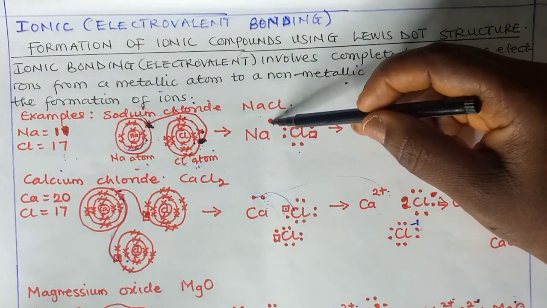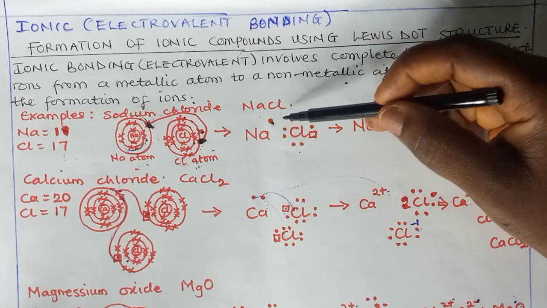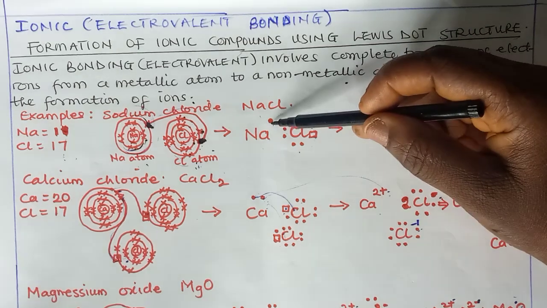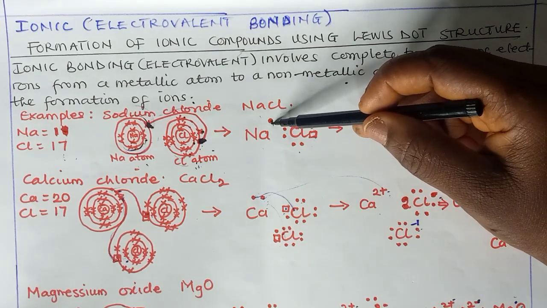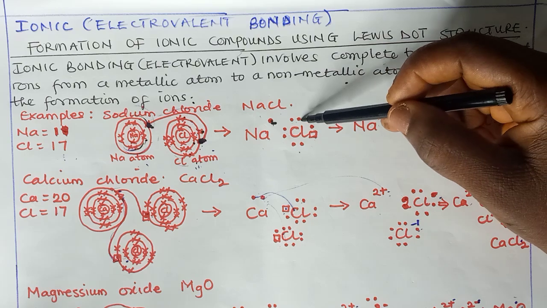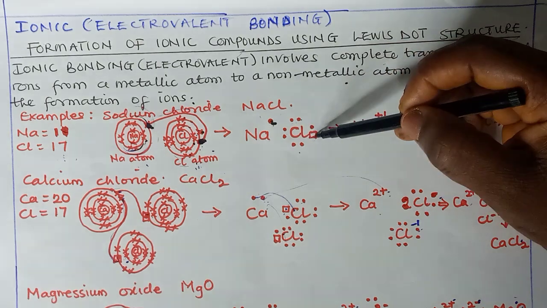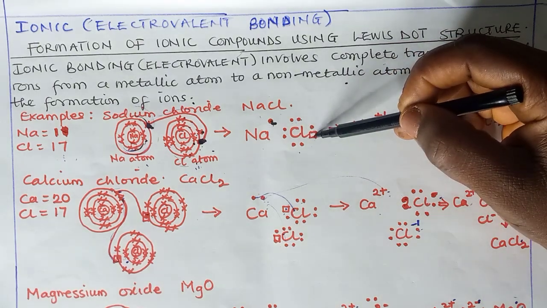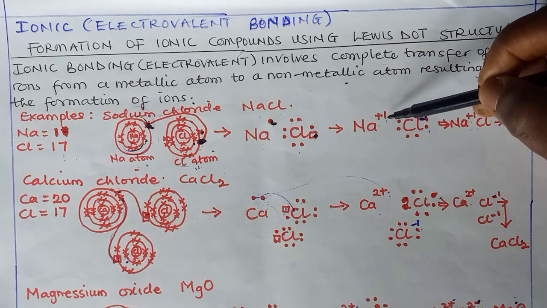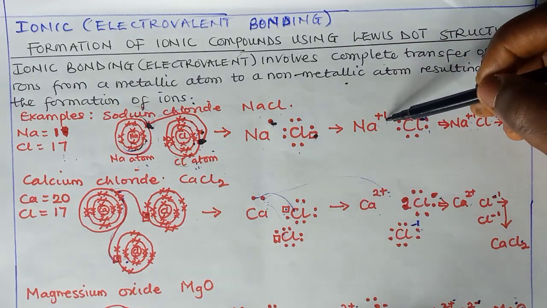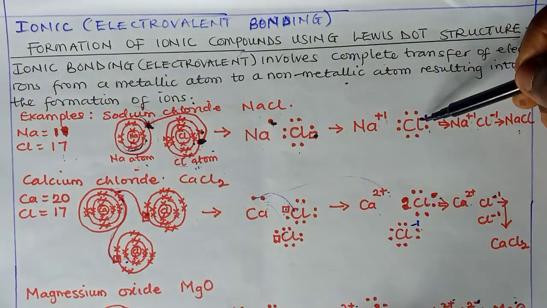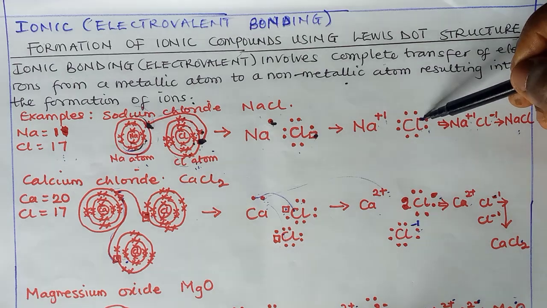And then you can see this dot diagram representing the number of electrons transferred. This dot diagram shows the valence electron of sodium, and these are the valence electrons of chlorine, which is in need of 1 to make it an octet structure. So after that, sodium will become a positively charged ion, while the chloride ion becomes negatively charged.